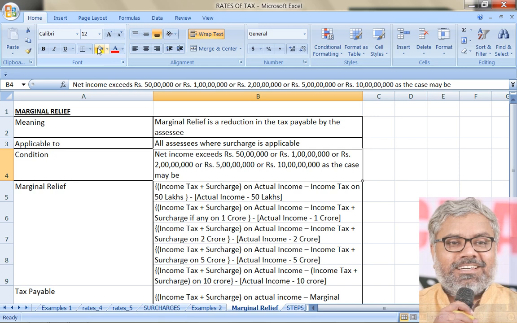That is why 2 marks MCQs can be expected from this. Quite possible for appearing in the examination. So the point is how to calculate marginal relief. First of all, what is marginal relief?